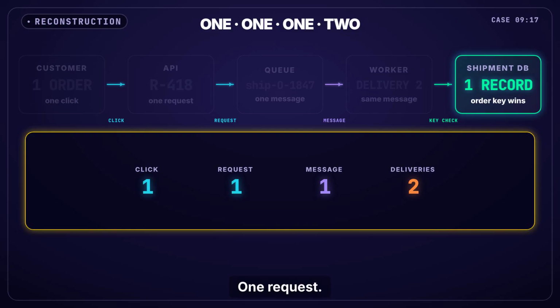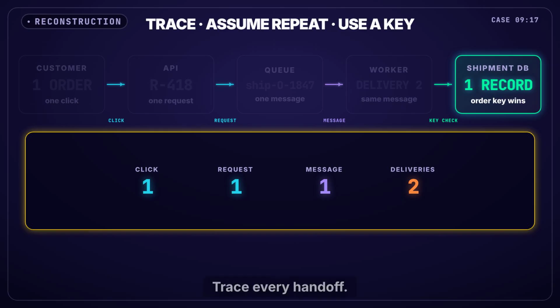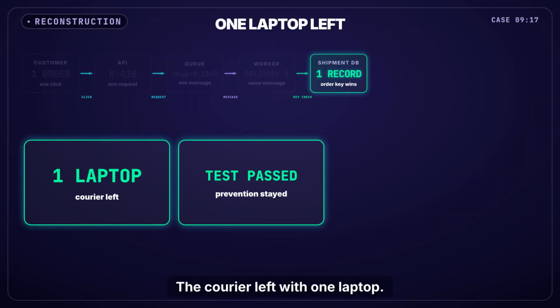One click, one request, one message, two deliveries. That difference solved Maya's case. A duplicate result did not prove a duplicate input. Trace every handoff. Assume a worker can run again. Give the final action one stable business key. Then the second run changes nothing. The courier left with one laptop. The prevention test stayed behind.